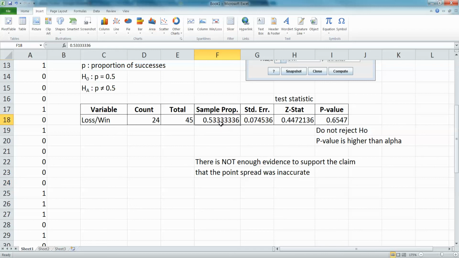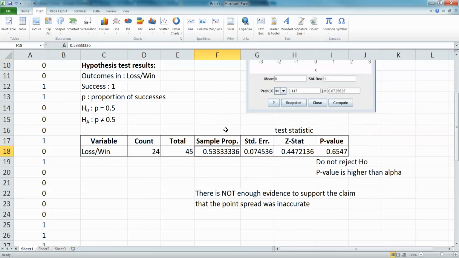You expect a little bit of give and take, and that 0.533 is well within the give and take. That's what the 0.074 is. That 0.074 is that give and take. What's your wiggle room? What do you expect for plus and minus? We expect plus or minus 0.07 for a standard error, and we are well within that. So this is not rare. We are not going to reject the null hypothesis.